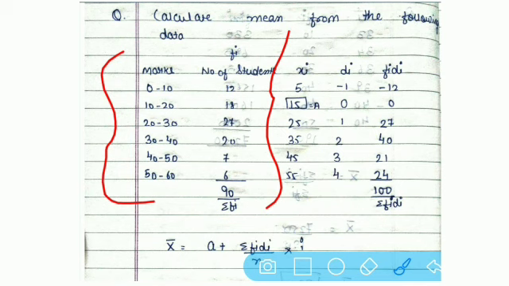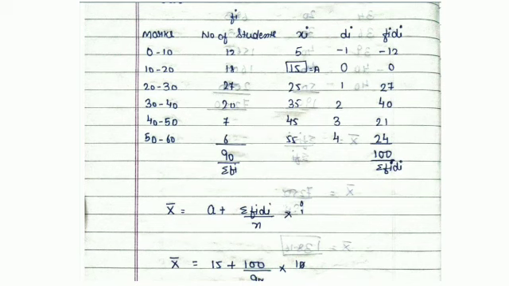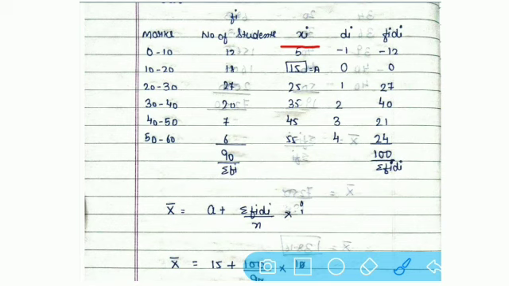Now whenever these classes and frequencies are given to us, the first work which we have to do is define x first. Now how can we define x first? To see, total of our class divided by 2, that is 0 plus 10 divided by 2, so your answer is 5.